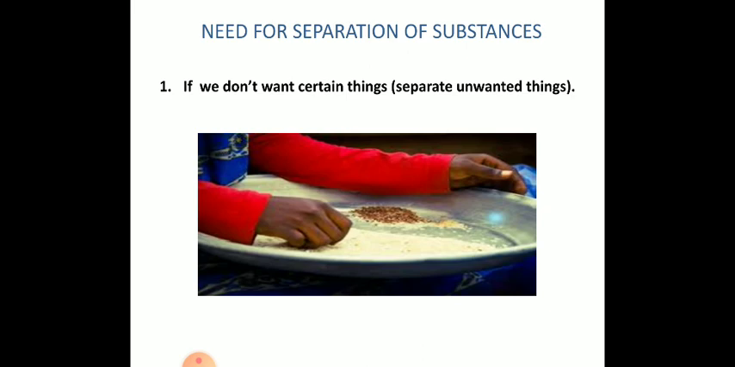So, the need for separation of substances, as we have seen in the previous picture itself, is that if we don't want certain things, we separate them. As you see in the picture, the lady is separating impurities out of rice, because the rice contains stones, dust particles and husk, and we can't eat them. We have often seen that a mother cleans the rice first, hand picks all the impurities, and after that washes it under the drain and removes the other leftover impurities.